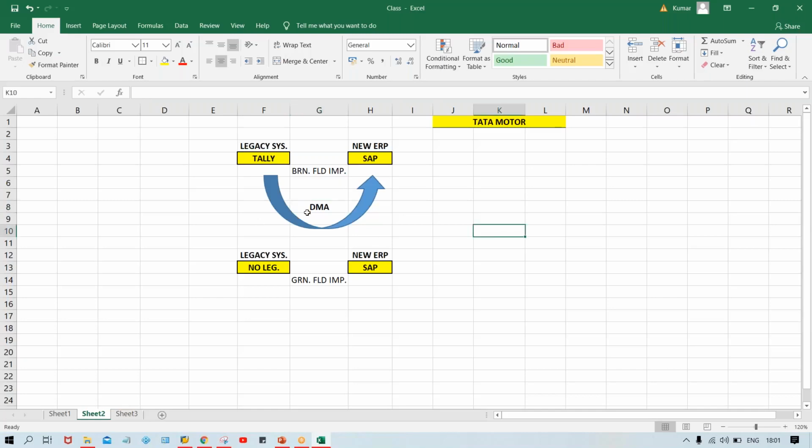Now what is happening here? The data migration activity is going to happen. In which type of implementation is this going to happen, guys? Always in brownfield implementations, right? Not in greenfield implementations. In greenfield, there is no legacy system. If there is no legacy system, there is no data migration activity, because let's suppose a totally new setup, the company is going to be set up. Plant construction is still in progress.